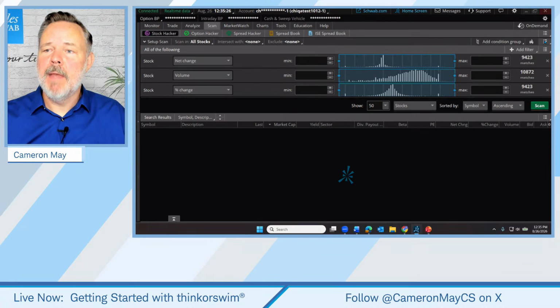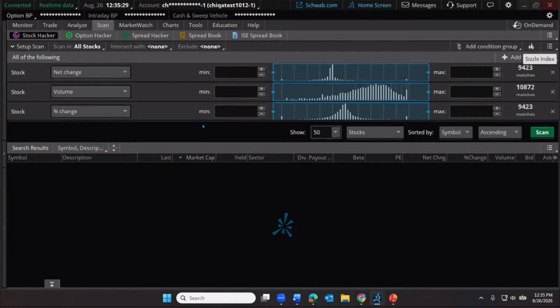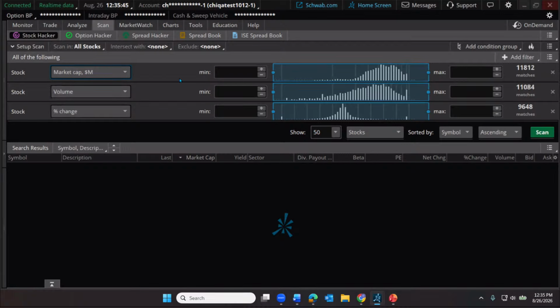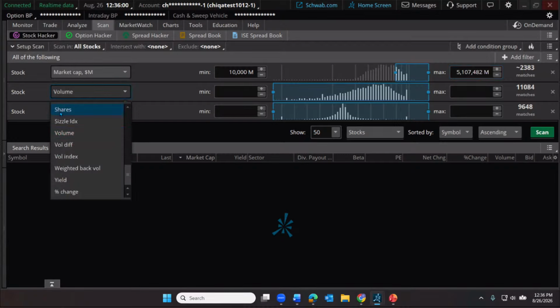So I'm going to go up here to my little menu icon. What this scan tool allows us to do is we can choose all sorts of different characteristics of a stock that we might be interested in, and then put in specific criteria. So for example, maybe our trader is interested in only trading large cap stocks. So they might choose market cap here. They might put in a minimum of $10,000 million in market capitalization. And there are about 2,400 of those companies. This is going to start to narrow down the field of potential trade candidates. And we could choose from other defaults in this drop-down menu.